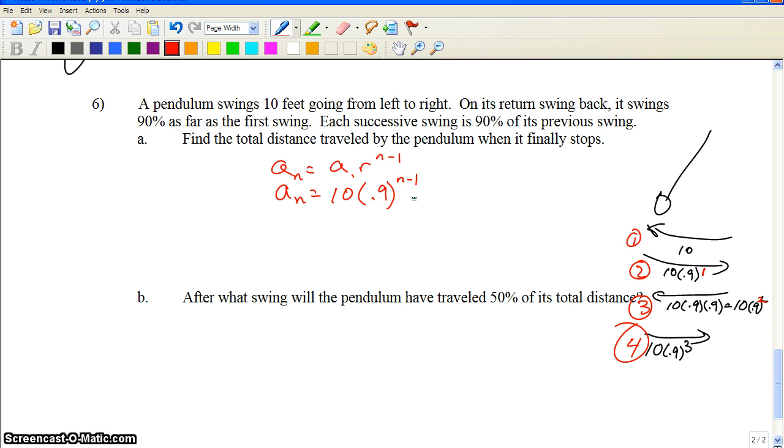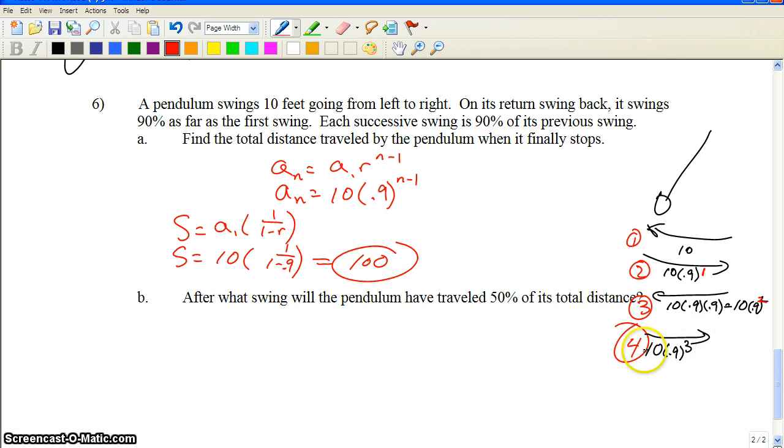There is actually a sum to this, because technically if there's no friction based on wind or anything like that, or the pulley doesn't give you a resistance, it's going to swing on forever. So we can use the sum of an infinite geometric series to find out how far this pendulum actually swings. S equals 10 times 1 over 1 minus rate, which was 0.9, and then we can calculate that value. Alright, now that value winds up being 100. Woohoo! That's how far it swings as it goes back and forth.